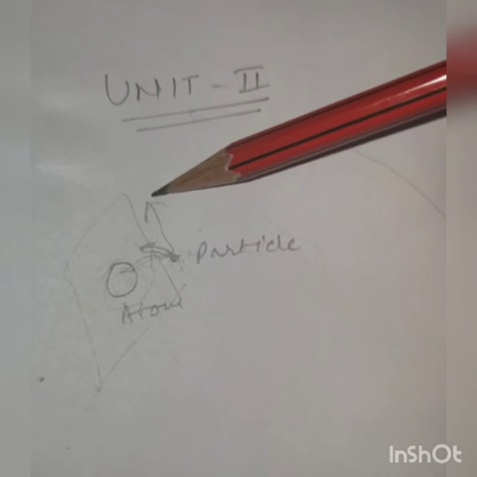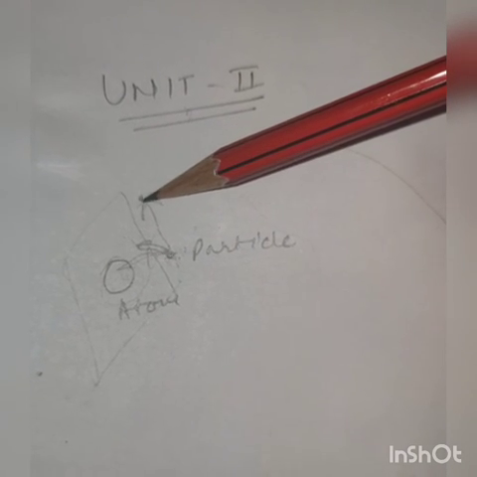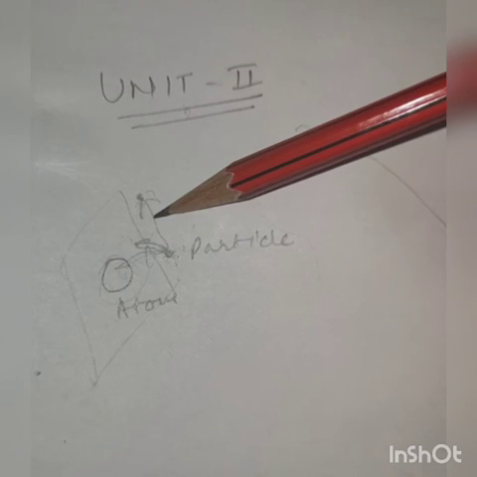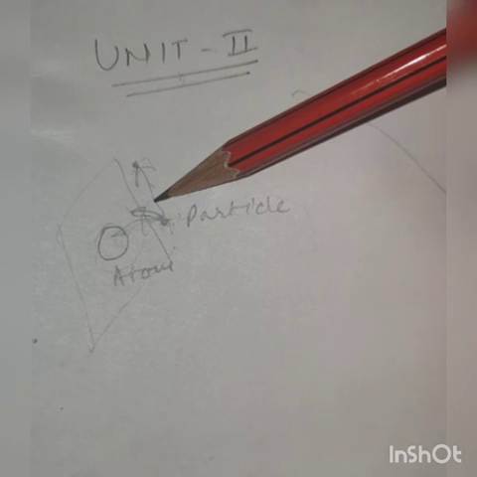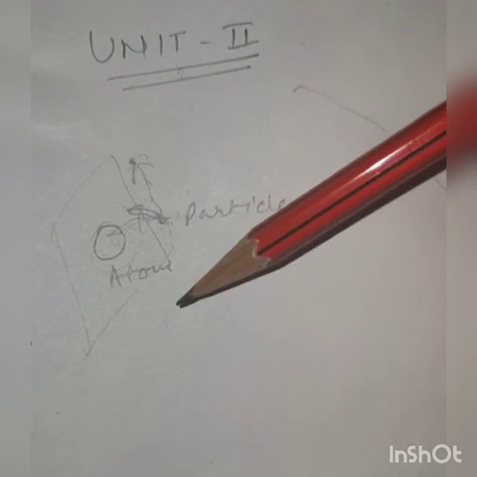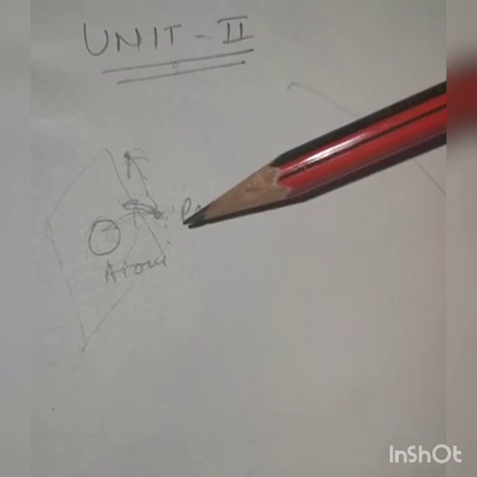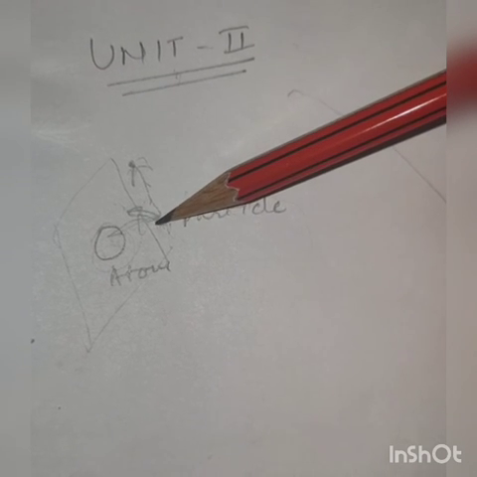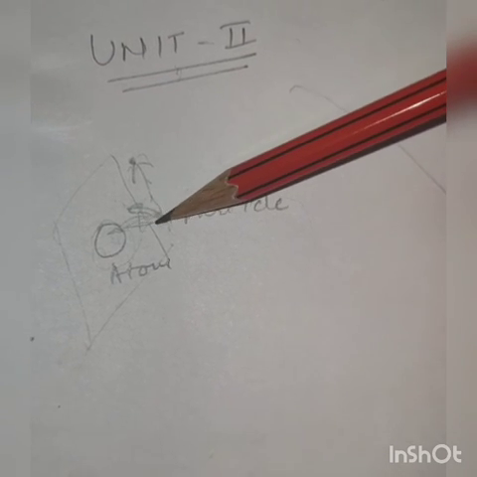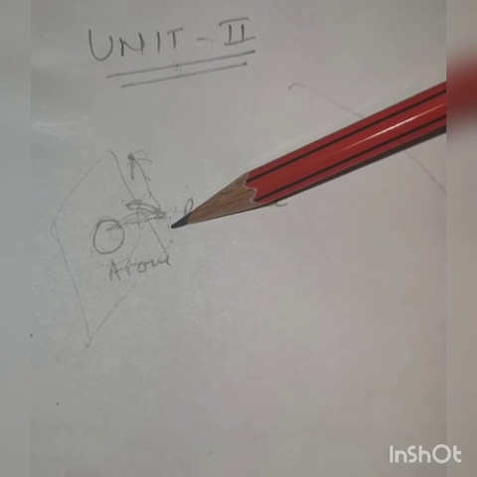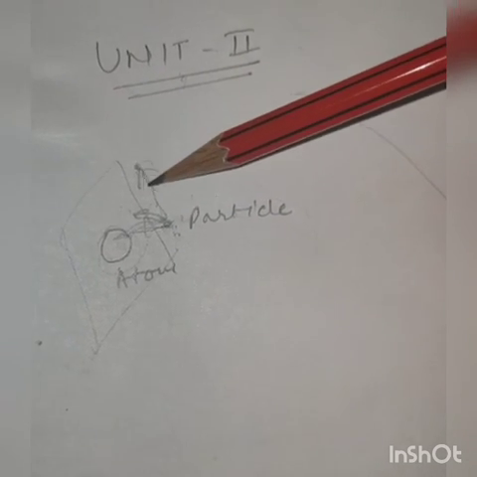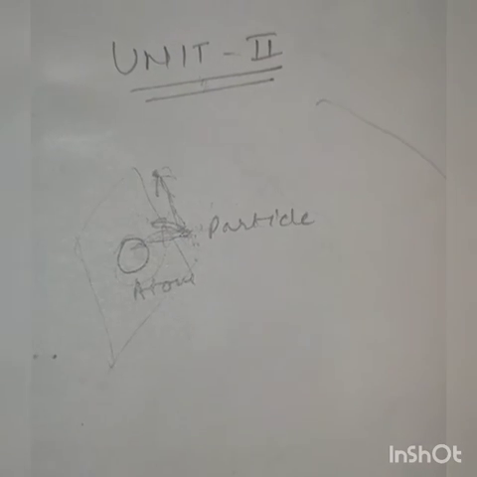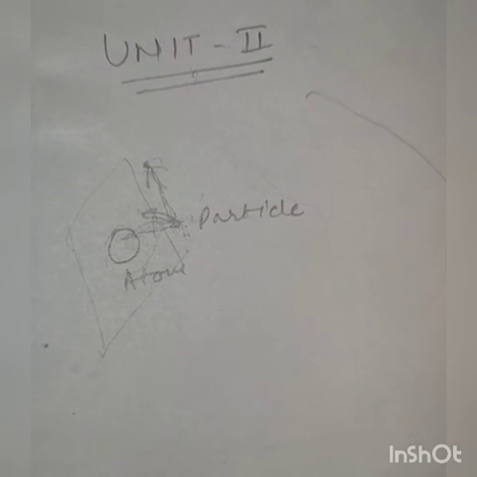When the particle is at this point, the distance between the atom and the particle is large. So what will be the effect on the force and energy of the particle? And when the particle is at this distance, which is the minimum distance, what will take place? Will the force increase or decrease, and will the particle lose energy or gain energy from the atom? We discuss all about this in this unit.